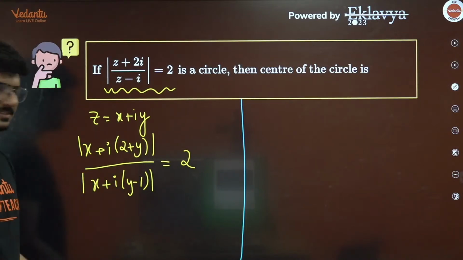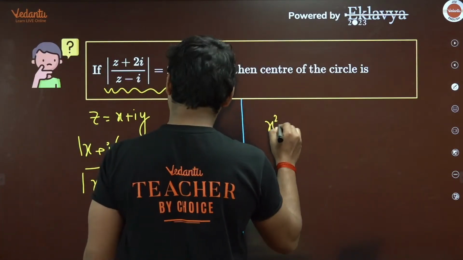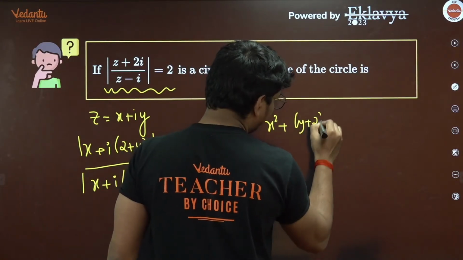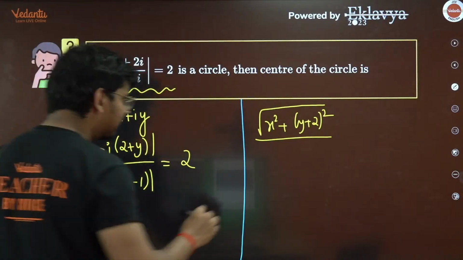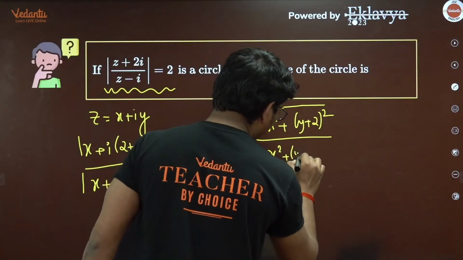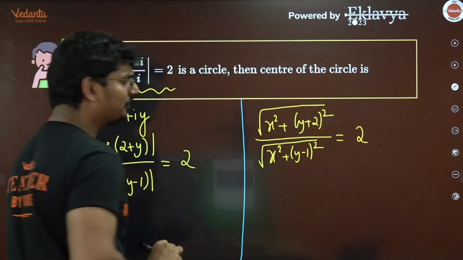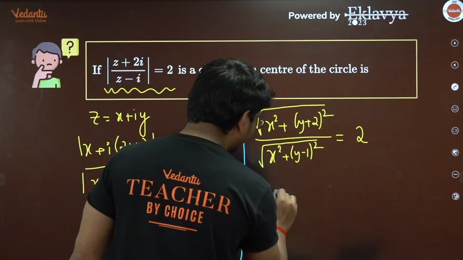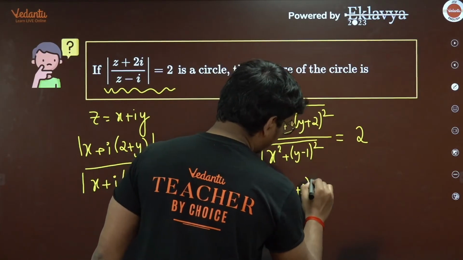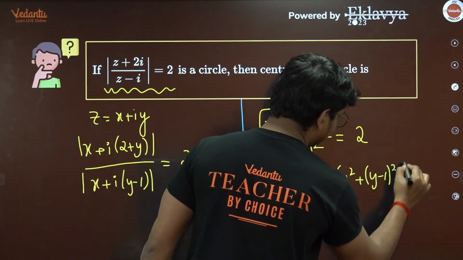Now try to understand this. Apply the mod for the numerator and denominator, the magnitude. So what is the magnitude of the numerator? It's the square root of x square plus y plus 2 whole square. And in the denominator, again the same logic, the square root of x square plus y minus 1 whole square, and this is equal to 2. Now guys, just do the squaring on both sides. If you do it, you'll get x square plus y plus 2 whole square equal to 4 into x square plus y minus 1 whole square.